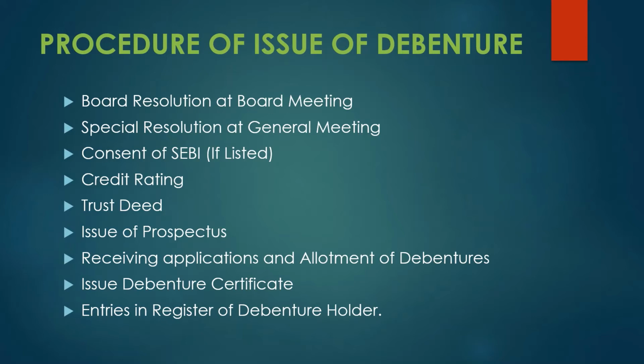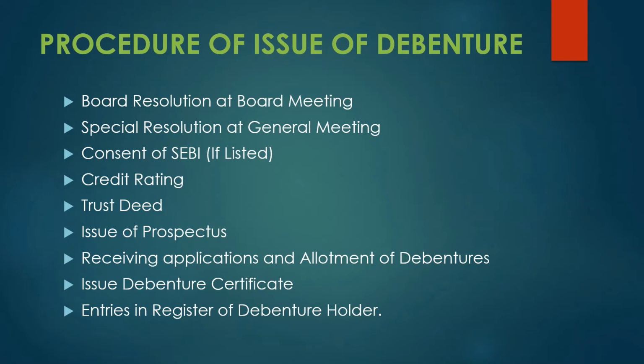If the company is a listed company, then obviously you have to take the approval from SEBI, the Securities Exchange Board of India. After that, you have to check the credit rating from the credit rating agency, to see what rating your company has. Next, you have to enter into the trust deed with the trustee of the debenture. Trustee, we will discuss in the next slide. The trust deed is one of the important things we have to enter into before issuing debentures.